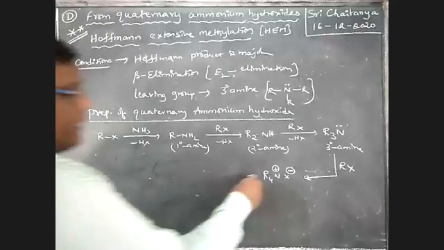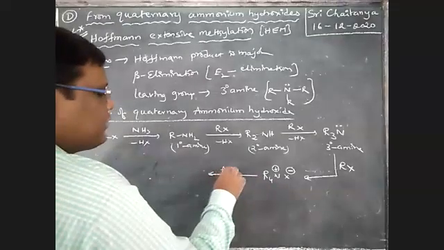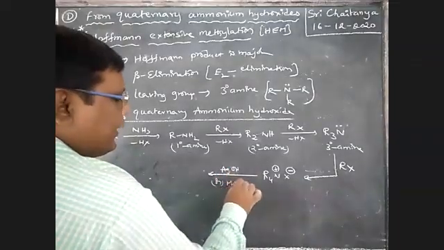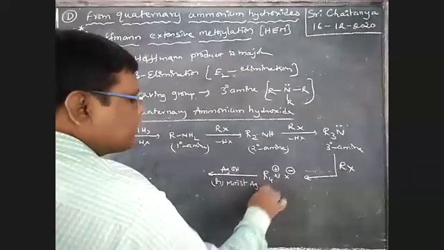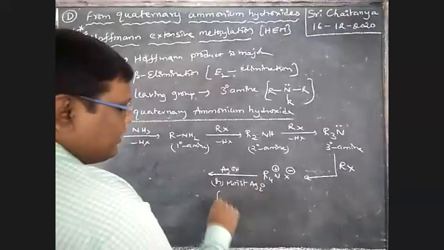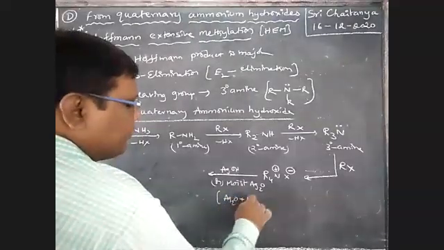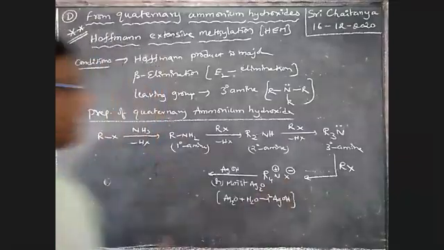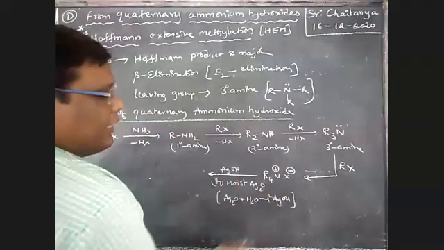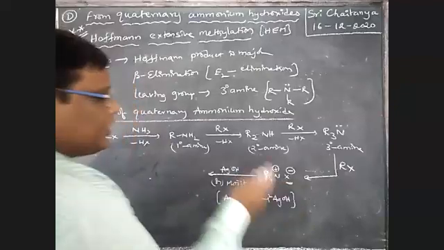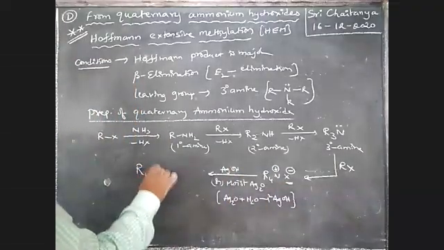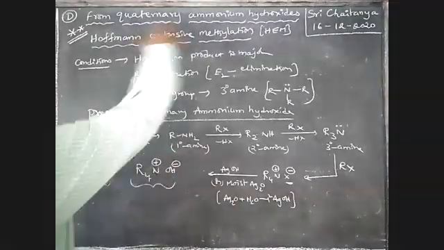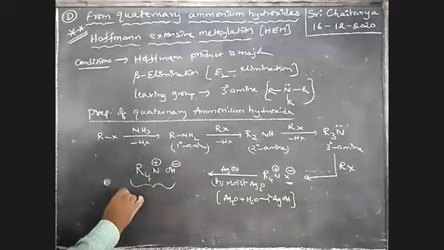This quaternary ammonium halide reacts with silver hydroxide or moist silver oxide. Moist silver oxide means Ag2O with water, which gives silver hydroxide, boys. Two moles of silver hydroxide are formed. In the reaction with silver hydroxide, X- is replaced with OH-. That gives R4N+ OH-, which is nothing but quaternary ammonium hydroxide.